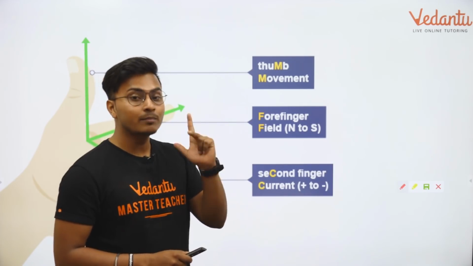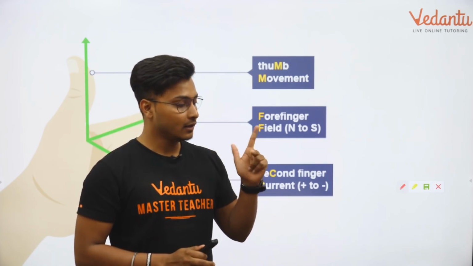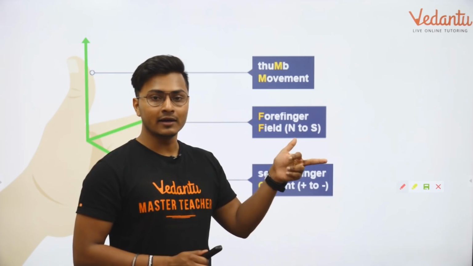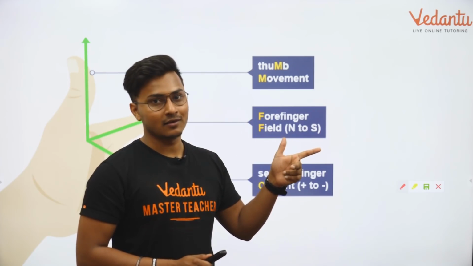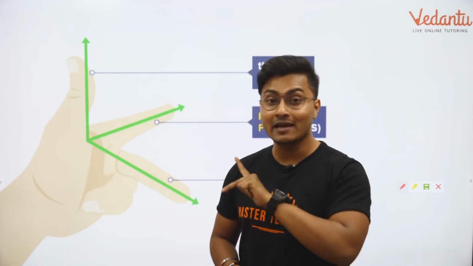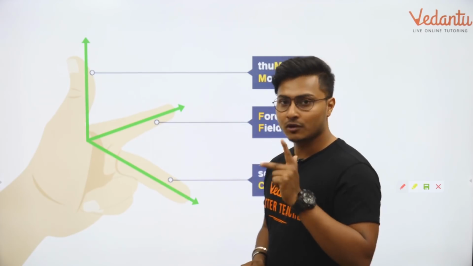Okay, and a very important thing, I myself have made this mistake many times, that I interchange the fingers. Meaning the gun became inverted, the gun became wrong, the gun should be like this. Correct. So always keep your fingers in this way only, in this formation only, never change the formation. I have made this mistake myself, that's what I'm telling you. Okay? So that is Fleming's left hand rule.